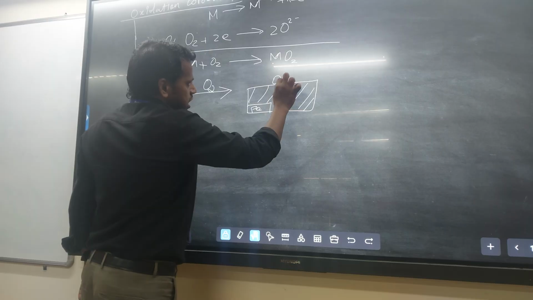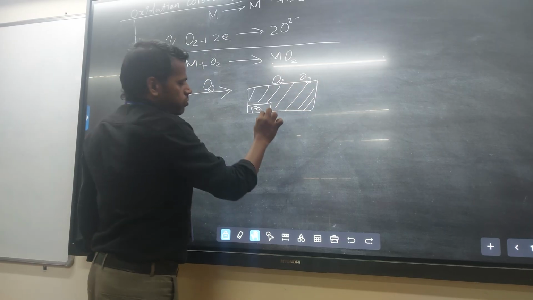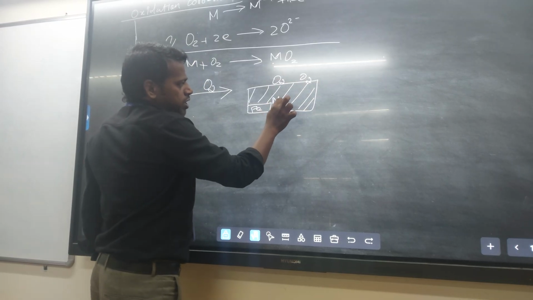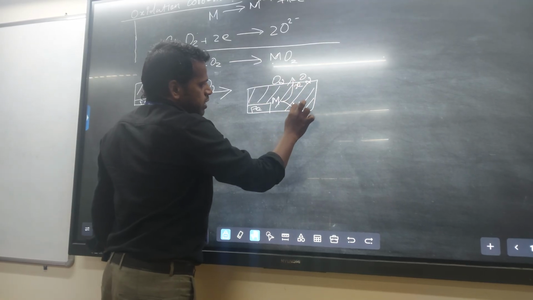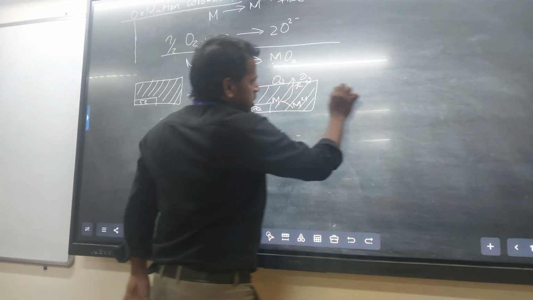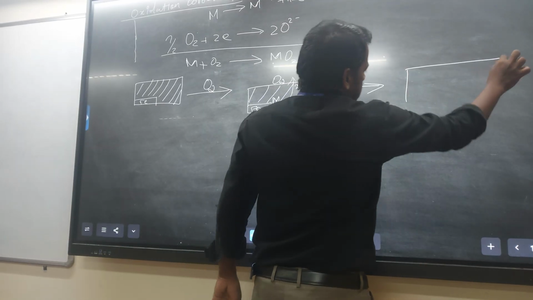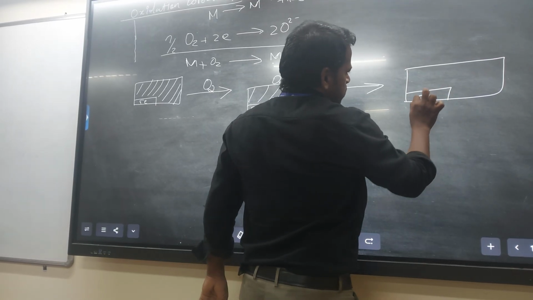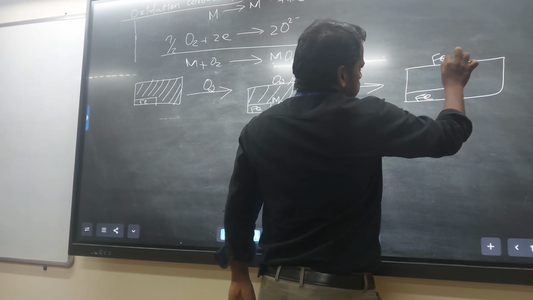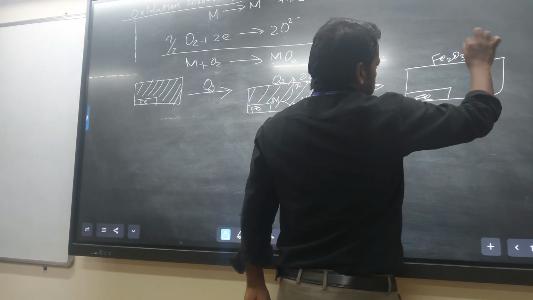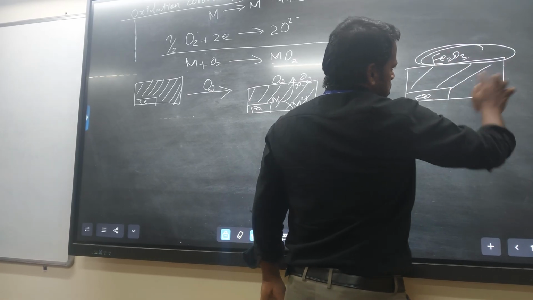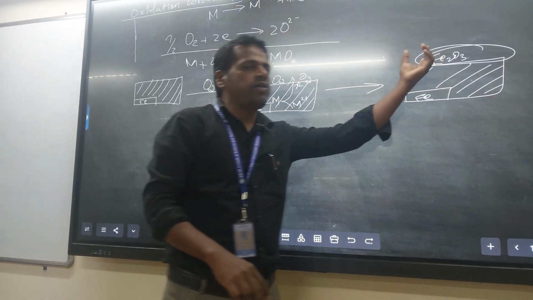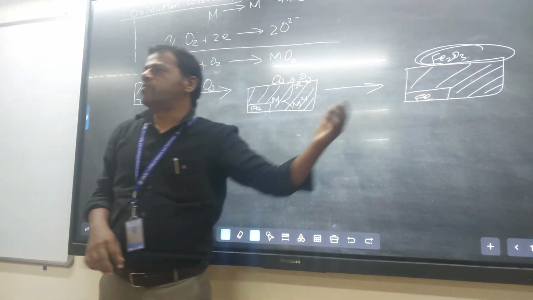Right? Here interaction is there. O2 is there. So what happened? The metal immediately releases 2 electrons to become M2 plus. Okay, M2 plus. Immediately, the metal oxide, here Fe2O3 dot H2O, accumulates on the surface of the metal.